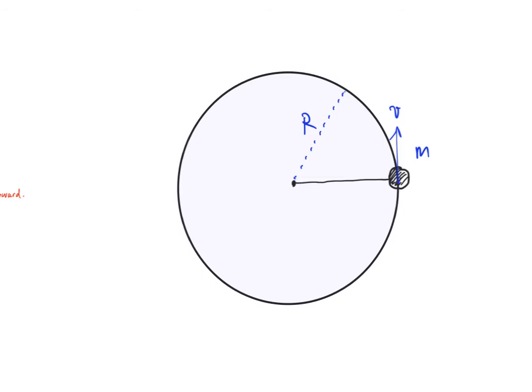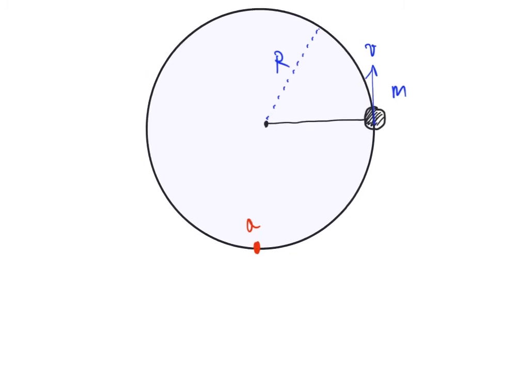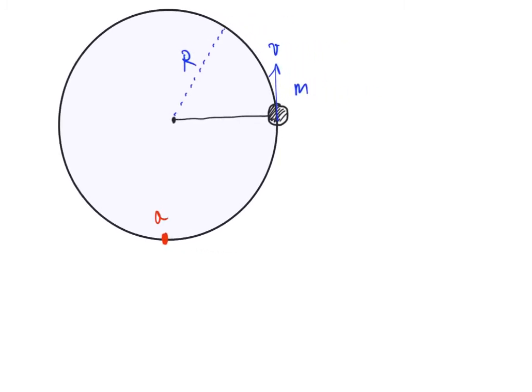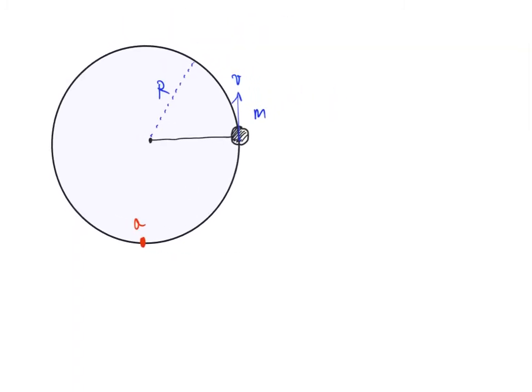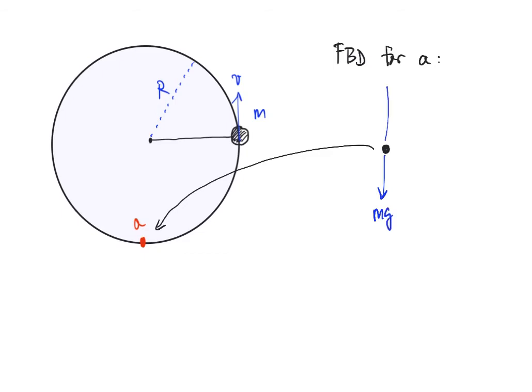So for instance, let's imagine the following case. Let's imagine the case down here. We'll call this position A. If I think about the mass when it's at position A, if I drew a free body diagram here, FBD, for position A, what I would notice here is if that's the mass at position A, right, we're right there, then I would say there are actually two forces here. I've got gravity acting downward, mg, and I've got the tension force acting upward.